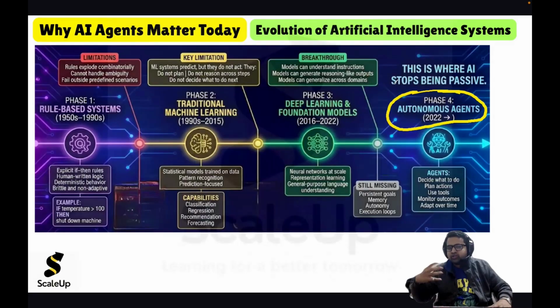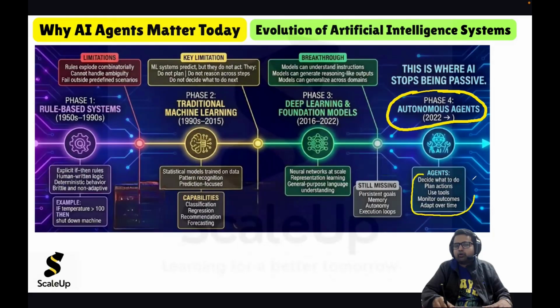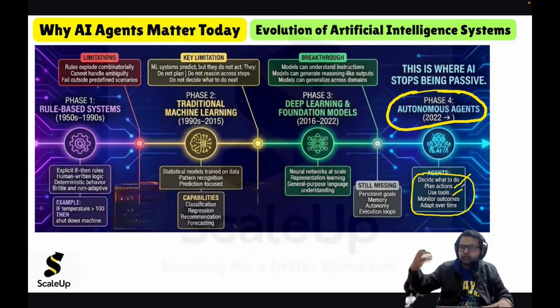But now autonomous agents go one step ahead. They became active. They will not just recommend or tell you the strategy; rather, they will execute the strategy on your behalf. Agents can decide what to plan and what to do. They can plan actions. They can even make use of tools. On their own autonomy, they can call tools, perform some data processing, and make use of the result.